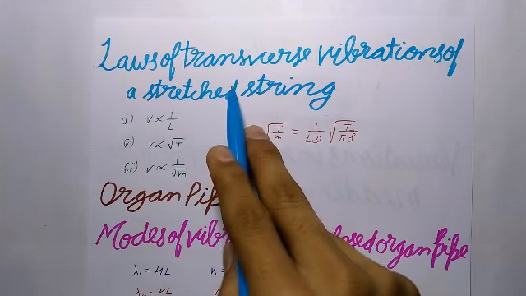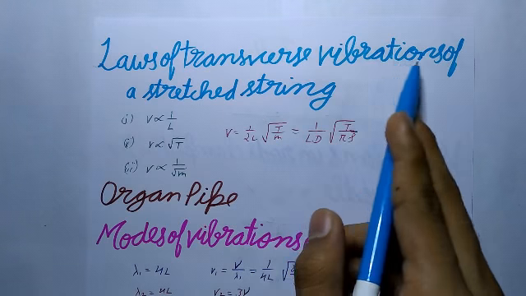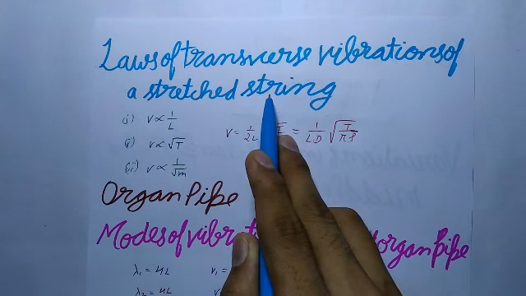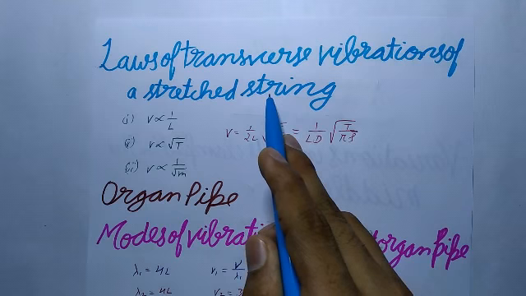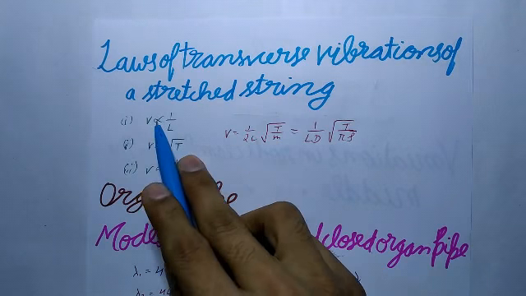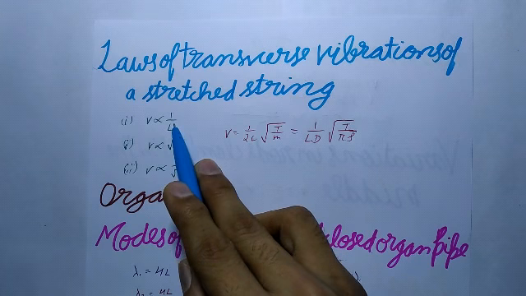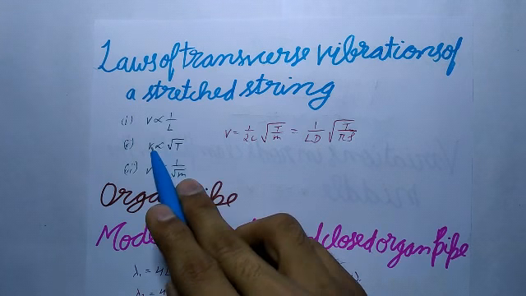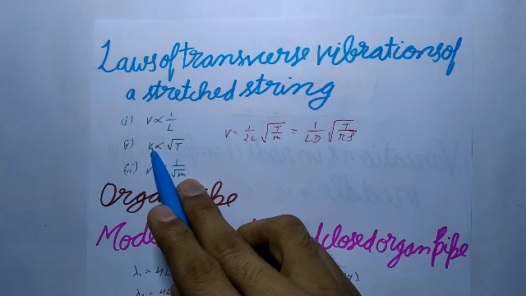Next is laws of transverse vibrations of a stretched string. The fundamental frequency of a vibrating string is, first, inversely proportional to its length, and this is the law of length. Second, directly proportional to the square root of its tension. This is called the law of tension.